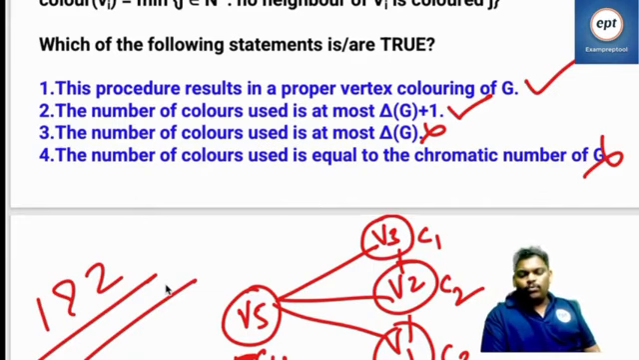One and 2 are true. Proper vertex coloring is fine, but I cannot give a guarantee of the minimum number of colors. This procedure results in a proper vertex coloring of G, and the number of colors used is at most delta G plus 1.